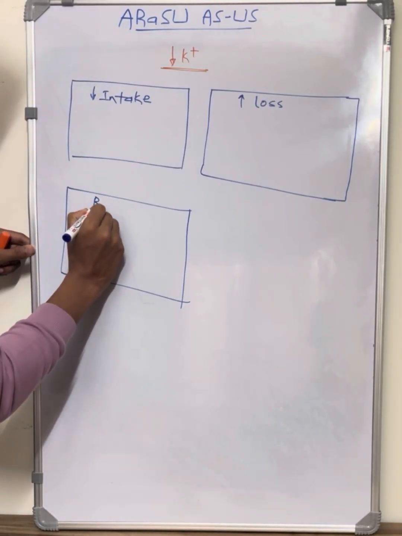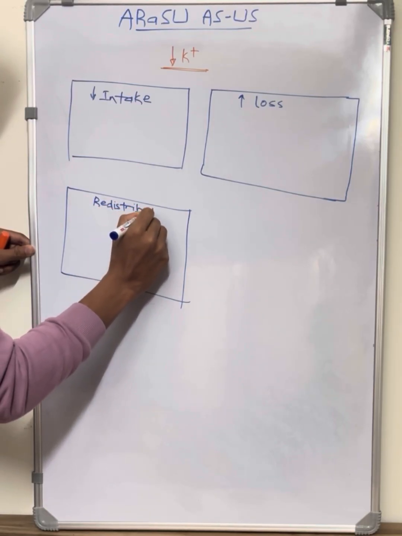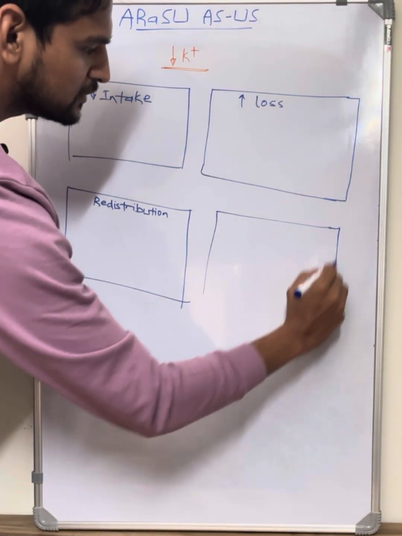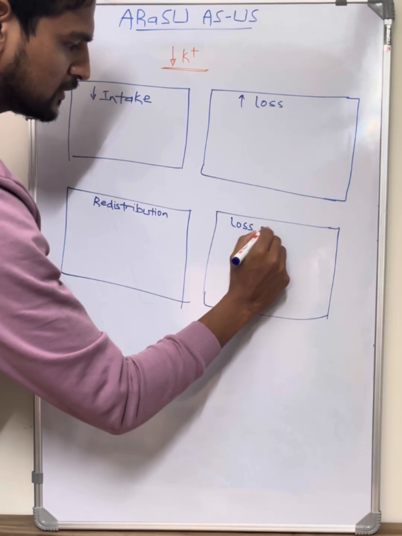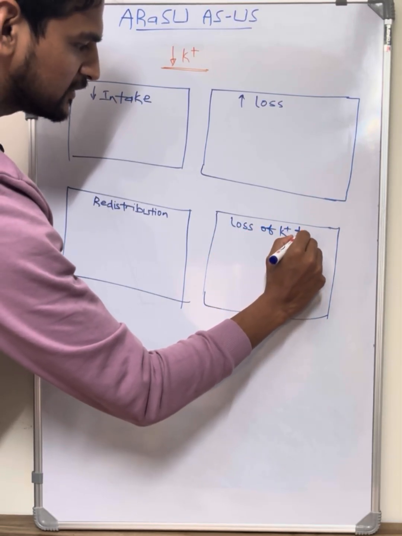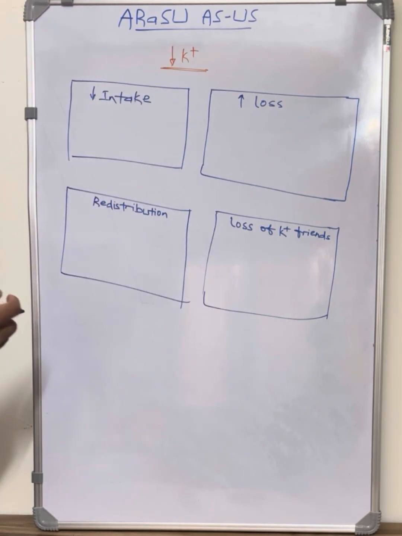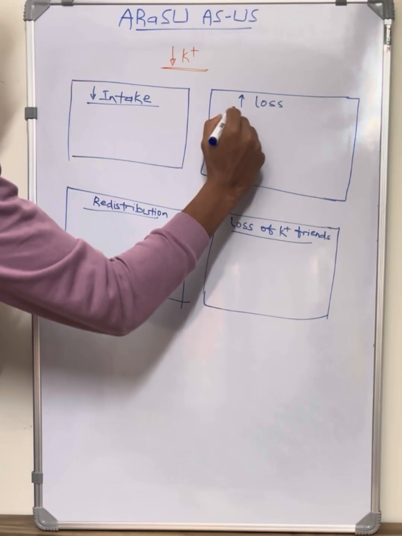So redistribution. Fourth one is loss of potassium's friends. So loss of potassium's friends, in that case even potassium will be low. So we'll deal with these 4 segments.